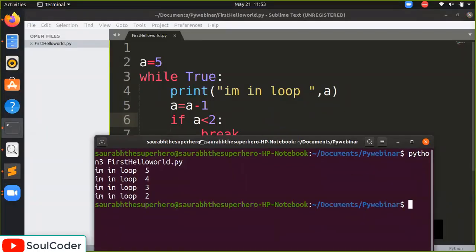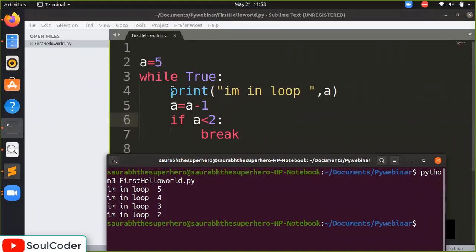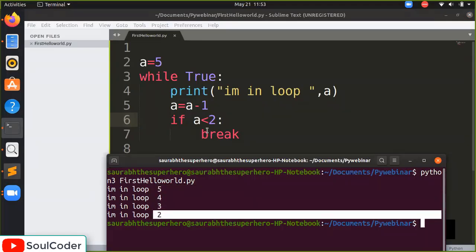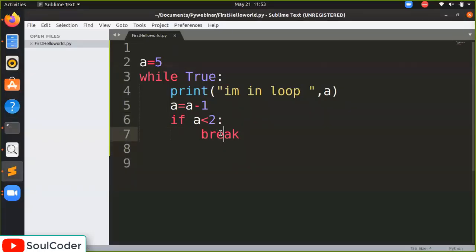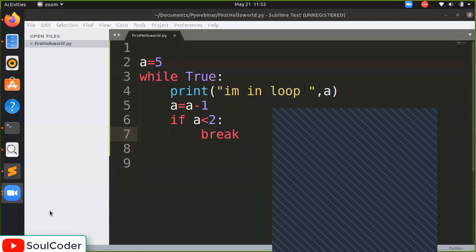So this is our desired output. First, the loop statements are executed. I am in loop 5, then 4, then 3, and 2. When the value of a is decremented to less than 2, it stops the execution. So this way, three statements were used. First, the while loop. Second, the if else statement for the conditional part, and the third is the break. We have used the break statement here. So I hope it is not getting complicated.